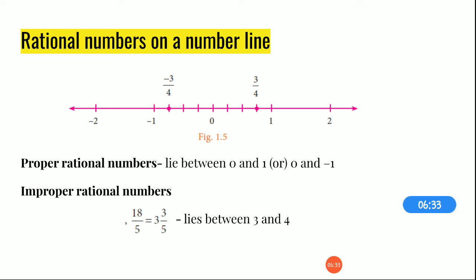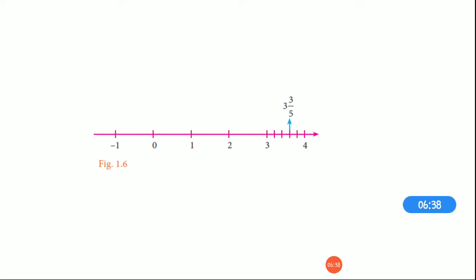Okay. Now shall we spot this 3 and 3 by 5 on a number line? For this, first you have to draw a number line. Now since the denominator is 5 here, you are going to take 3 and 4, and in between you have to split it into 5 equal parts. Okay, you are splitting it here, and then after 3 you have to count till 3, because the remainder is 3 here. So you count 1, 2 and 3 and spot that as 3 and 3 by 5. Okay, hope up to this you are clear.